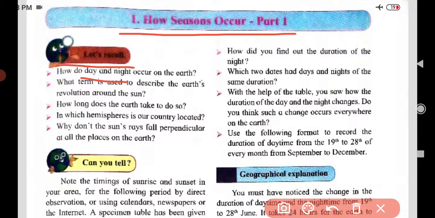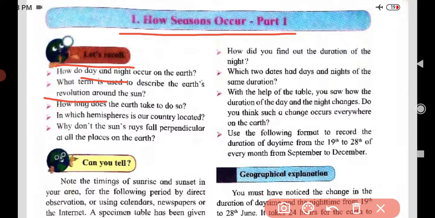What term is used to describe the earth's revolution around the sun? Dear students, that we are going to understand even while learning the lesson. How long does the earth take to do so? To complete one revolution around the sun, how much time does the earth take? Dear students, comment the answer in the comment box.